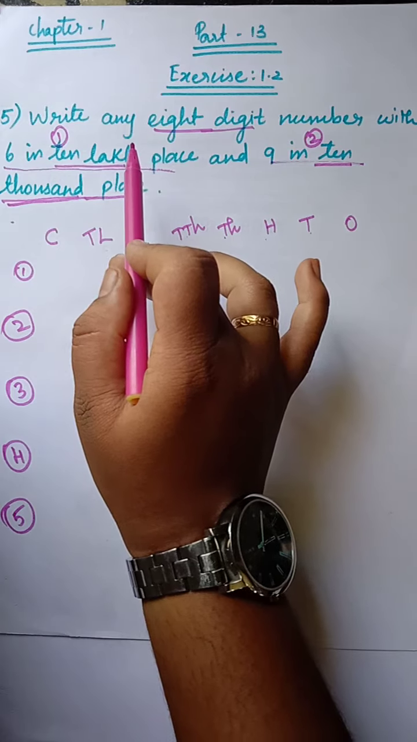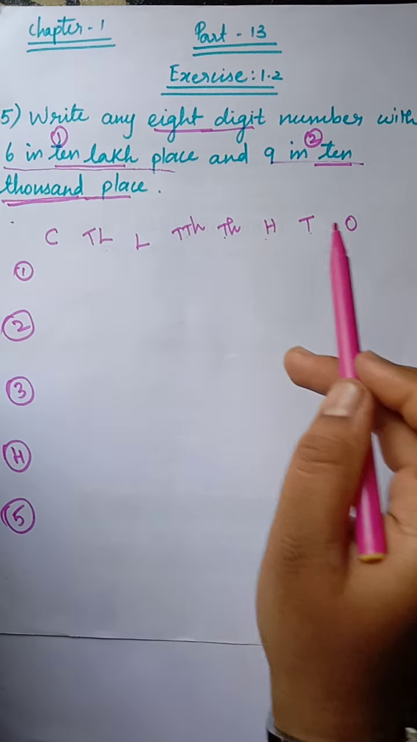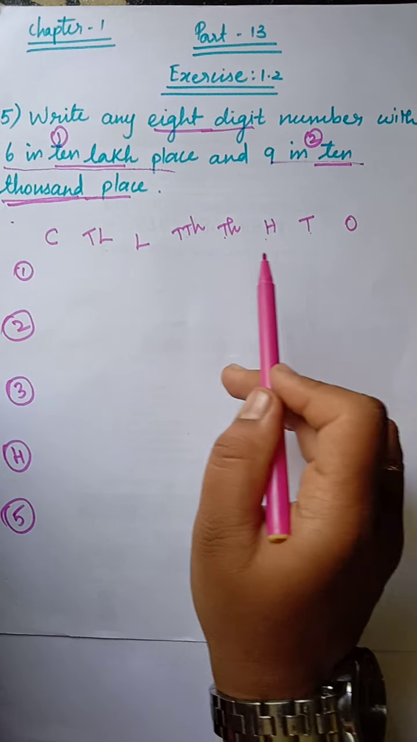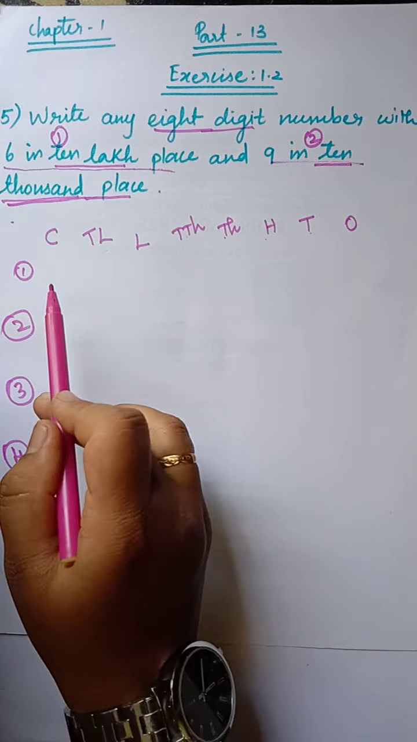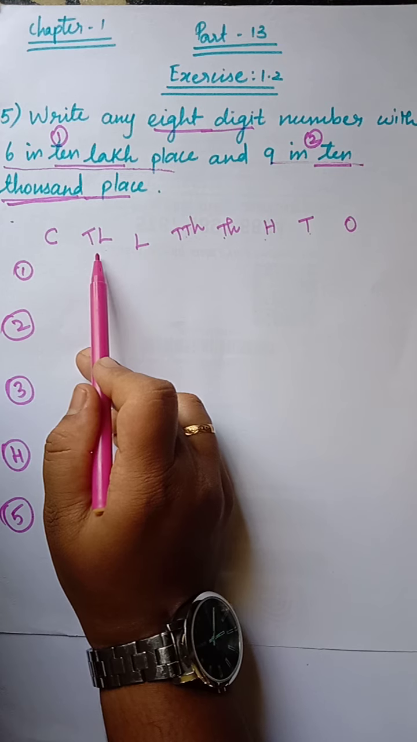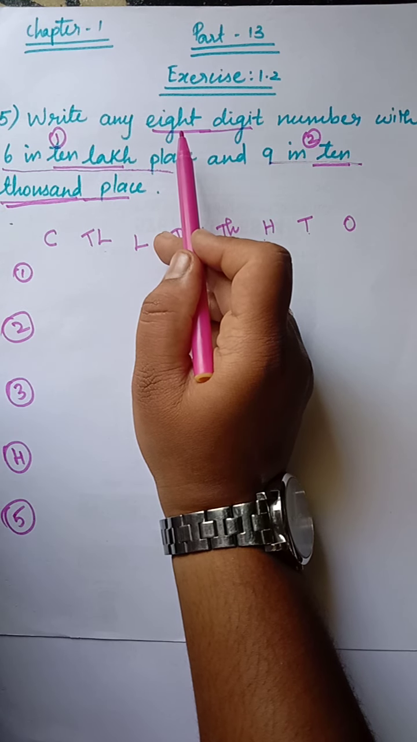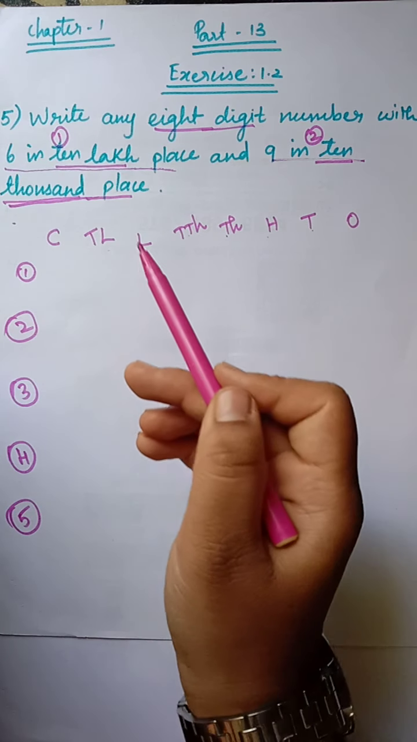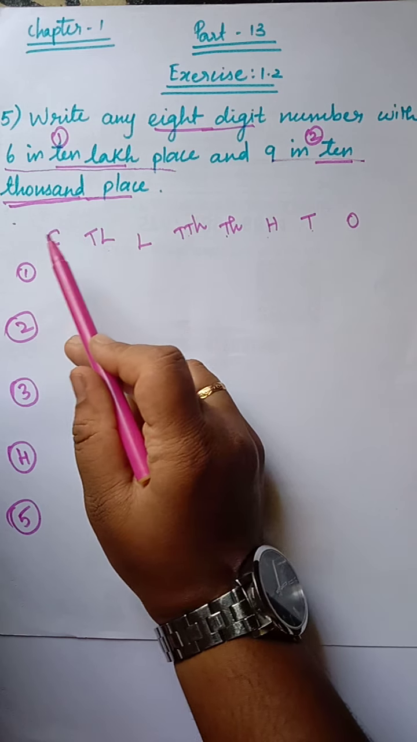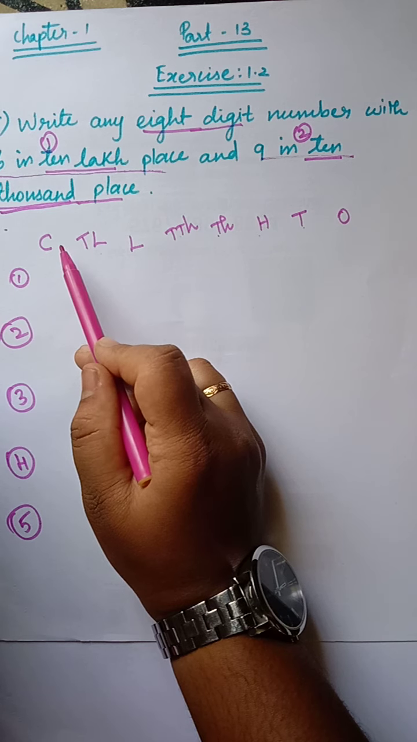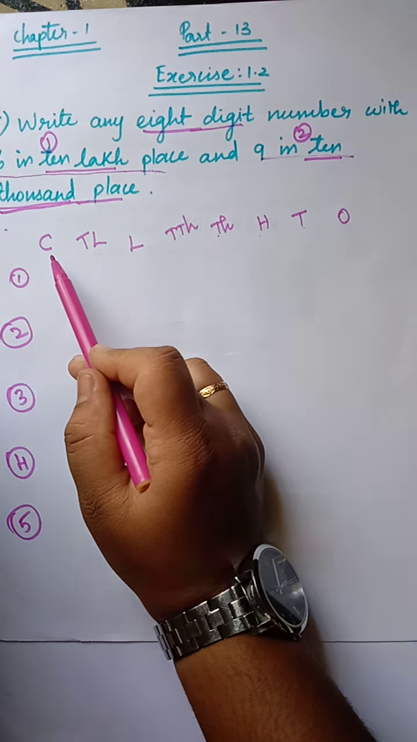After that we have to see how many digits they are asking. They are asking for 8 digits. If you count from the ones place till the 10 lakh place, it is only 7 digits, but they are asking for 8 digits. So we have to extend the place value. How can we extend it? We write the next place value after 10 lakh, and that is crore. Can you understand, students?